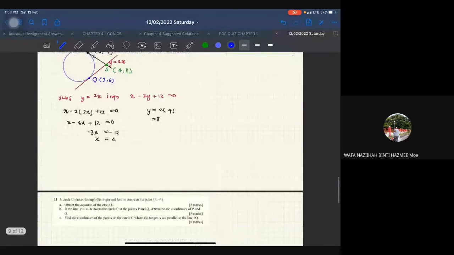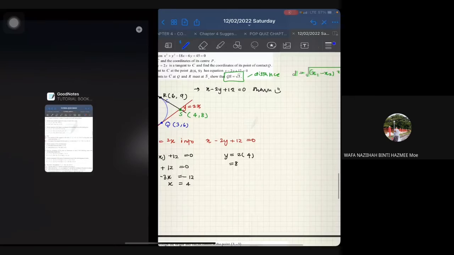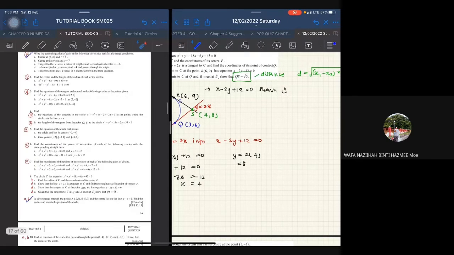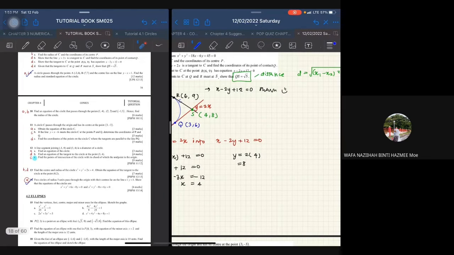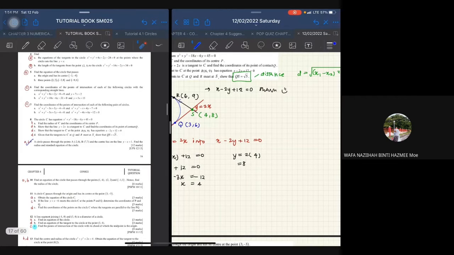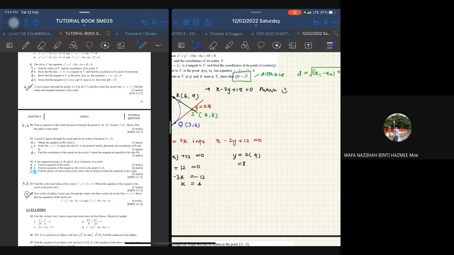Okay, so nombor 8 kita dah discuss. Alright, and then nombor 9 kita dah discuss hari tu. Number 10 dia sama macam number 5. So it involves lots of simultaneous equation. So I'm not going to discuss this one. Right, so we are just left with question number 11, 12 and also 13. Okay, so 14 we have already discussed yesterday. So there are 3 questions sahaja lagi.